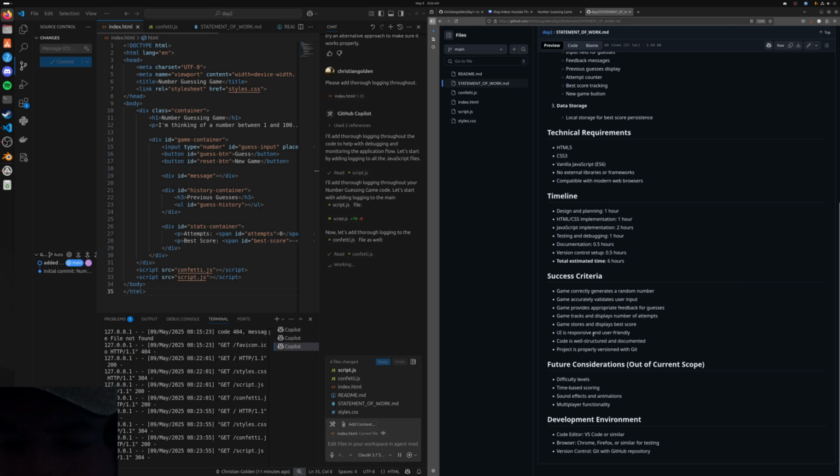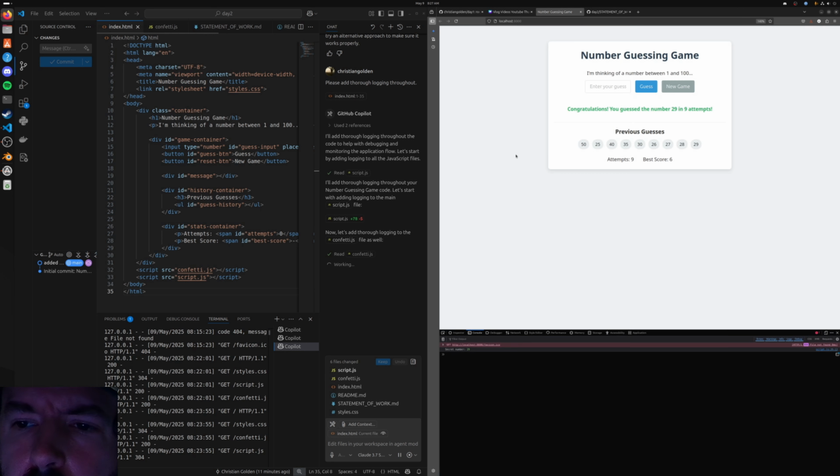I like the idea of a leaderboard more, though. So that's what I'm going to ask after this. And I'm specifically going to ask it to implement it using local storage in the browser. Right, because then I should be able to refresh the page and still see the leaderboard, or even close the page, open it back up, and still see the leaderboard. I don't want it to all be tied to just one game session.